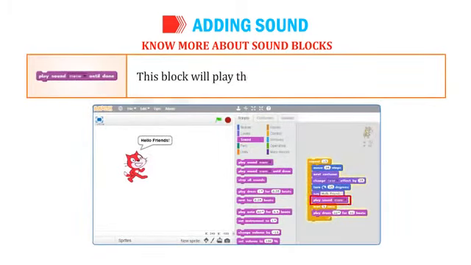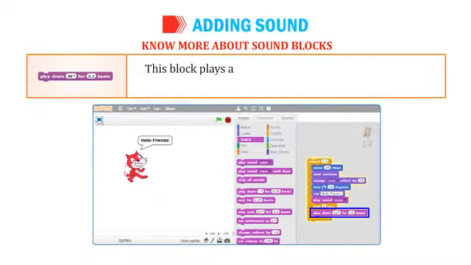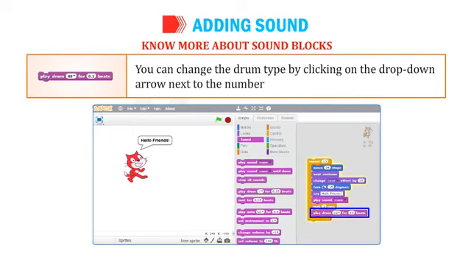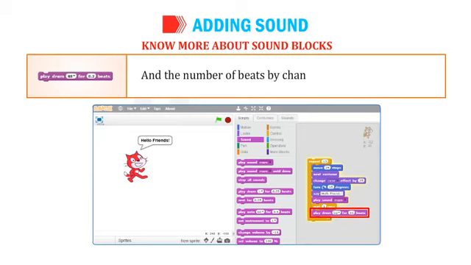This block will play the specified sound in the blank box. The script will pause until the sound has finished playing. Play drum 48 for 0.2 beats. This block plays a drum sound for a specified number of beats. You can change the drum type by clicking on the drop-down arrow next to the number and the number of beats by changing the value in the box.